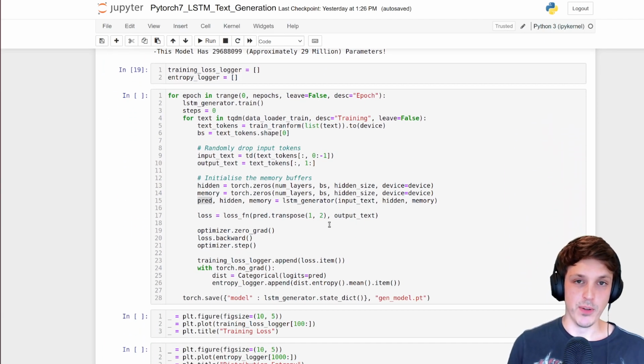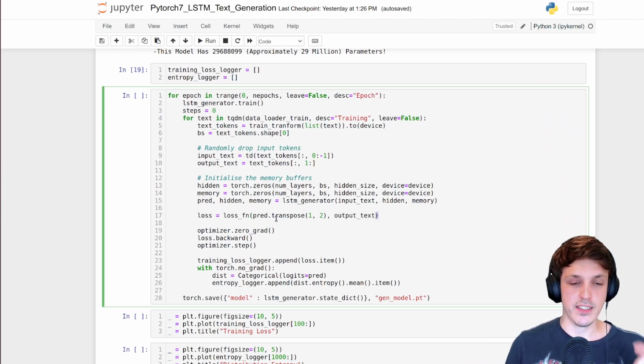So we need to transpose the last 2 dimensions and just rotate that matrix to do the classification, so that it's number of classes and then number of output elements. So we're doing a classification for every output in our sequence, and we're classifying with the actual output tokens. Again, they're just indices of the actual vocab.